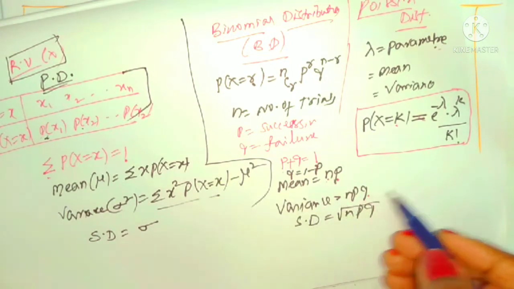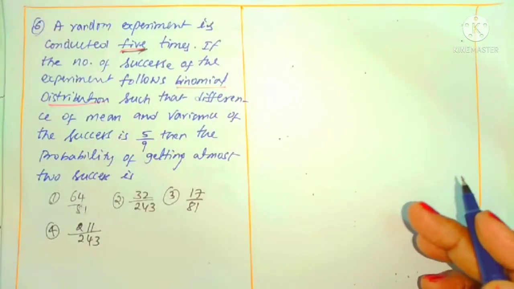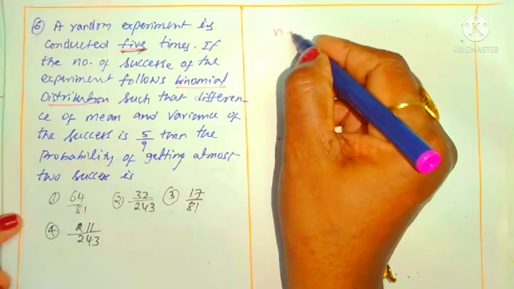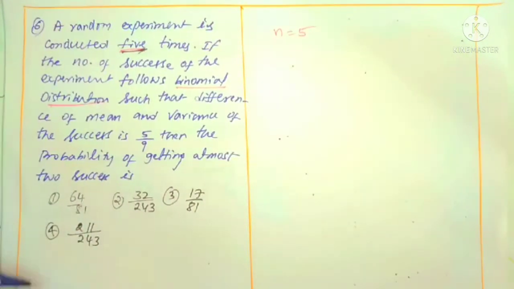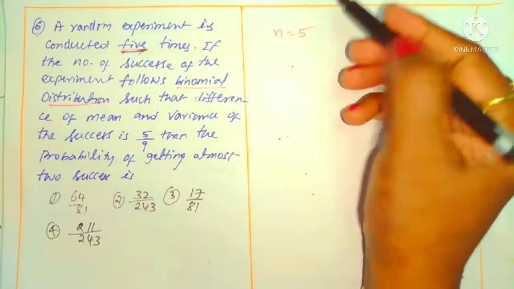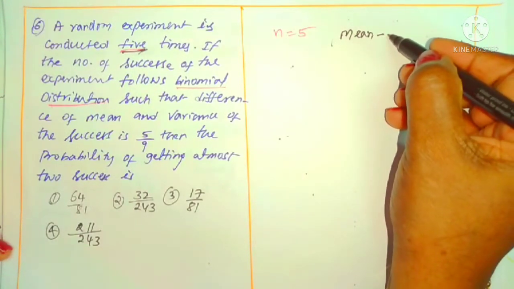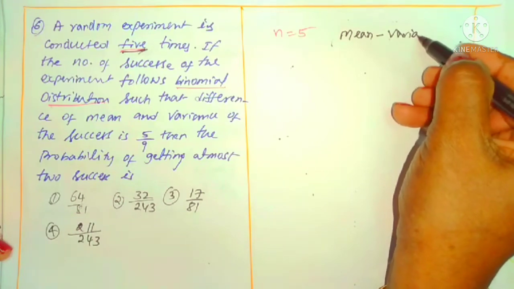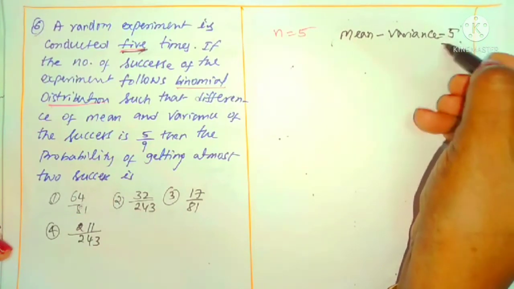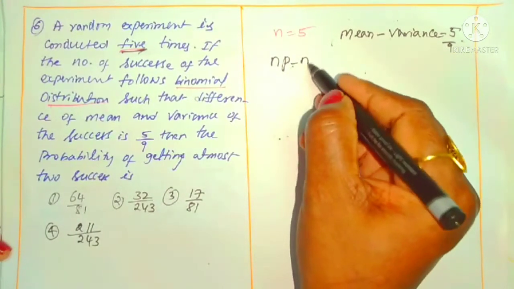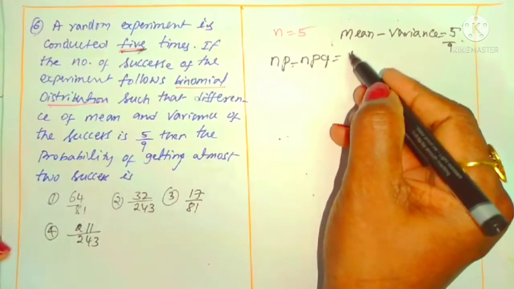The difference of NP and NPQ is given as 5 by 9. That is the main point here. So what is the n here? N is equal to 5, right? What is given? The difference of mean and variance. Difference means subtraction. The difference of mean and variance is given as 5 by 9. Mean NP minus variance NPQ is 5 by 9.